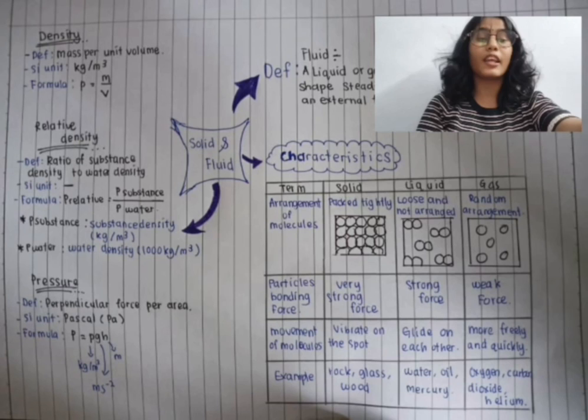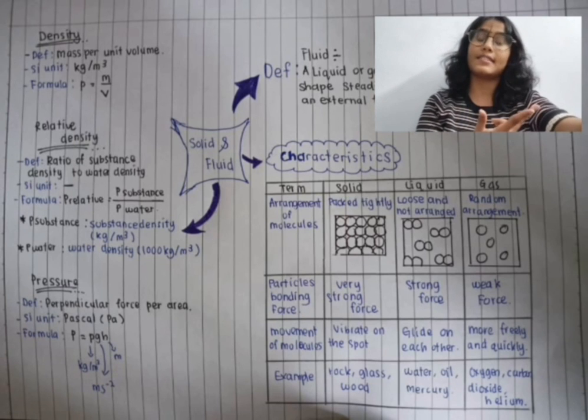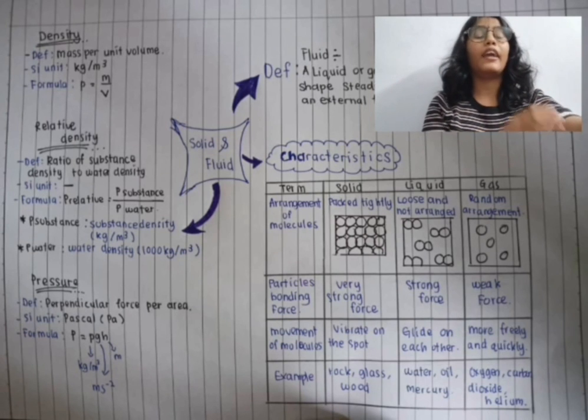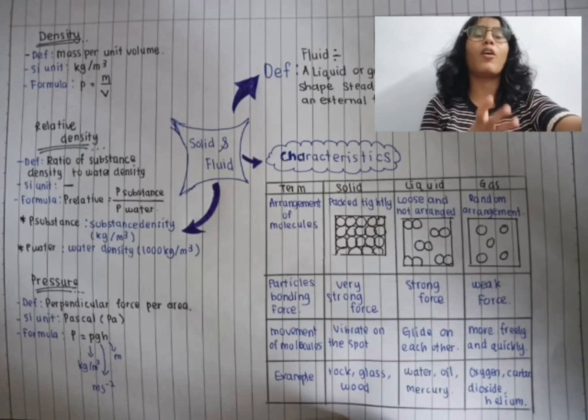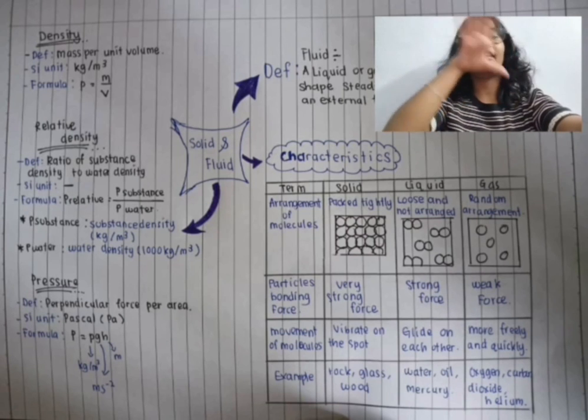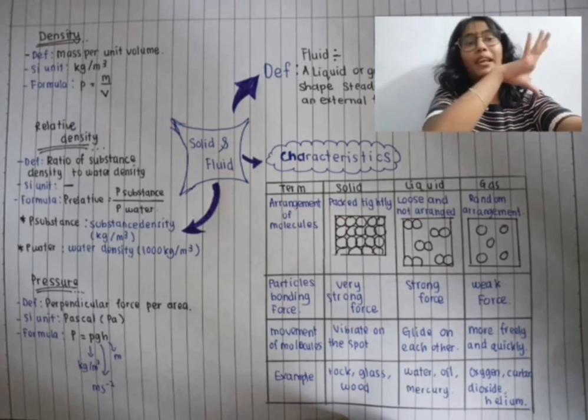About the characteristics of solid, liquid and gas. For the arrangement of the molecules, for solid it will be packed tightly. It won't have any space. For the liquid it will be loose and not arranged. And for the gas it will be a random arrangement. It will be random in place.